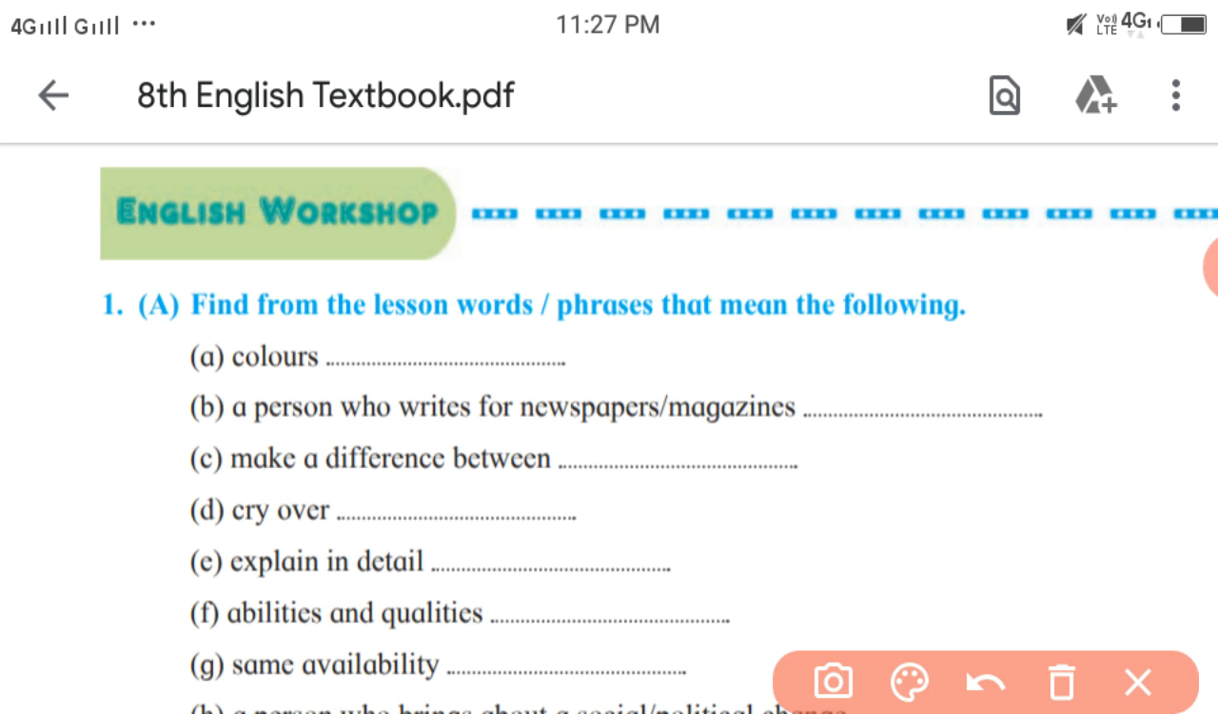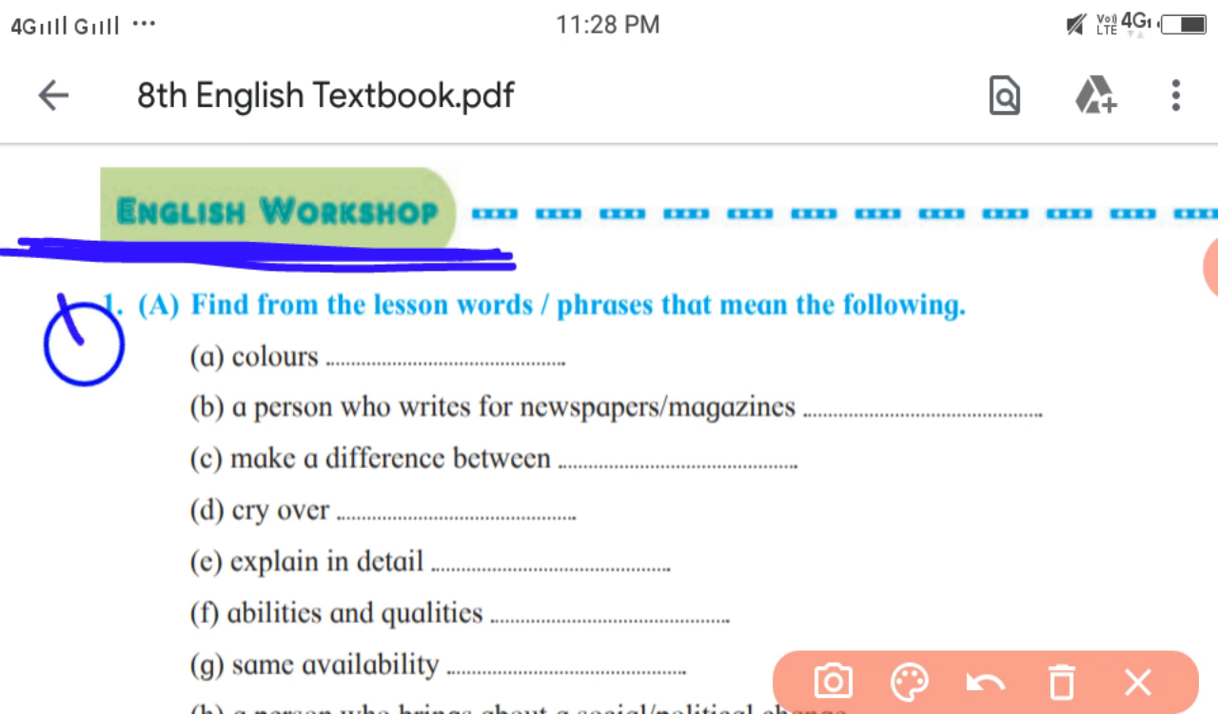We have learned the lesson Nature Created Man and Woman as Equals. Let us see what activities are given in the English workshop based on this lesson. Here is the first question, A. Find from the lesson words or phrases that mean the following.